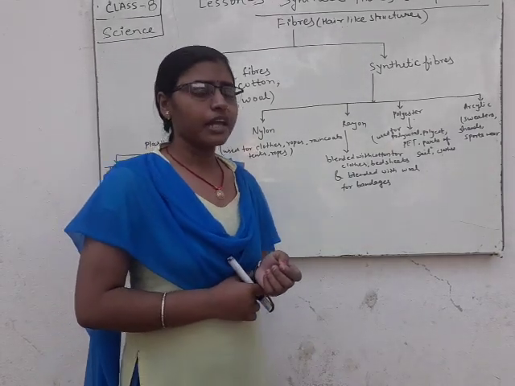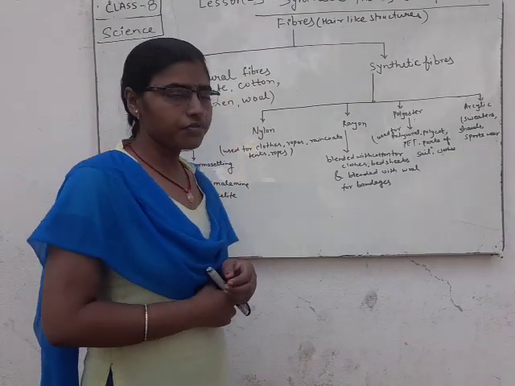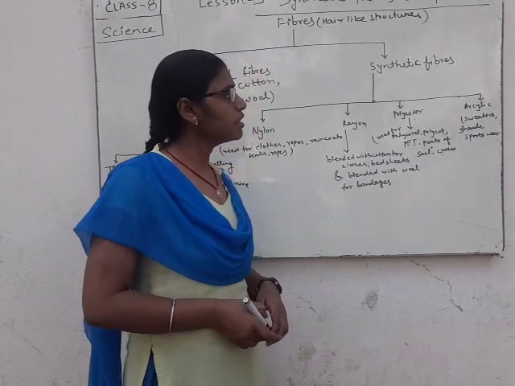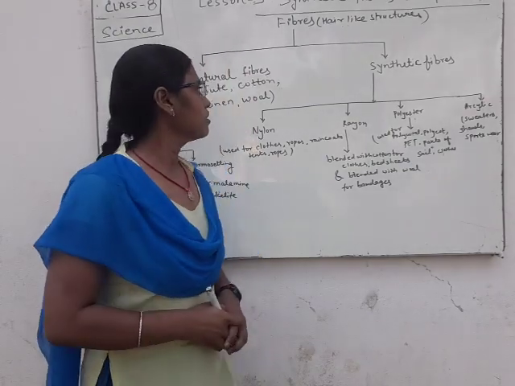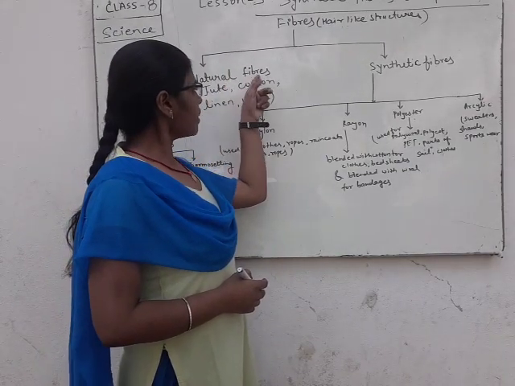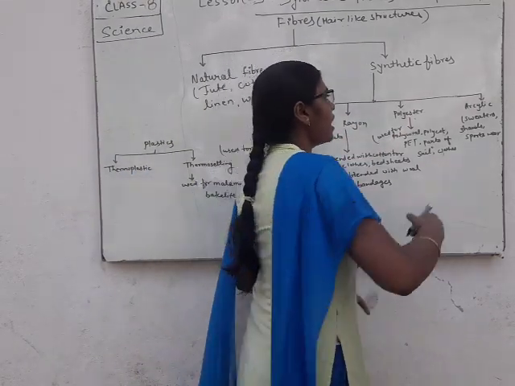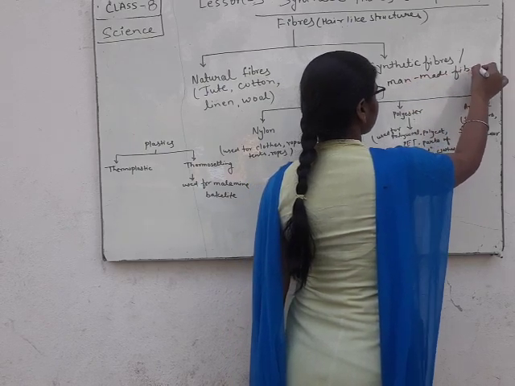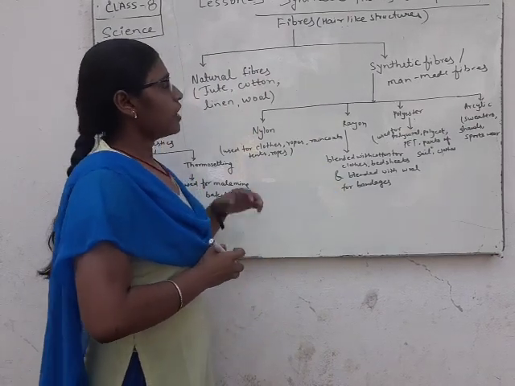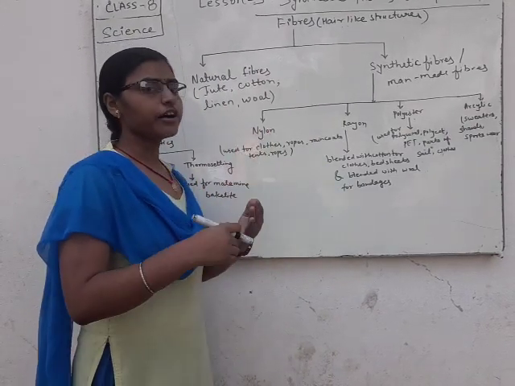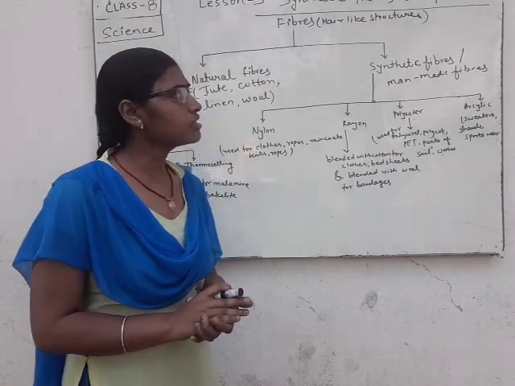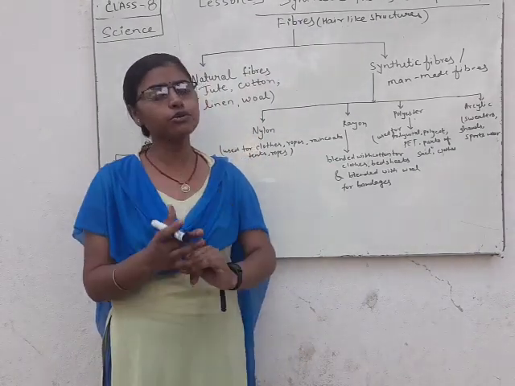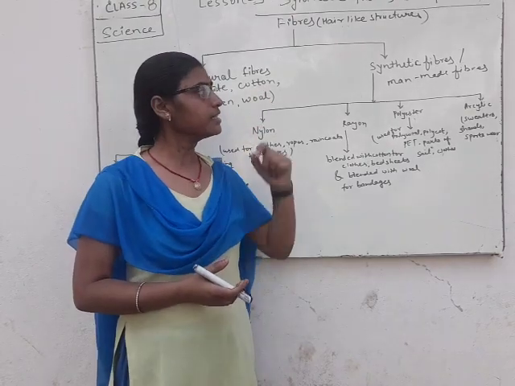Fibers are classified into two groups: natural fibers and synthetic fibers, or man-made fibers. Fibers are hair-like structures which are obtained from animals and plants.